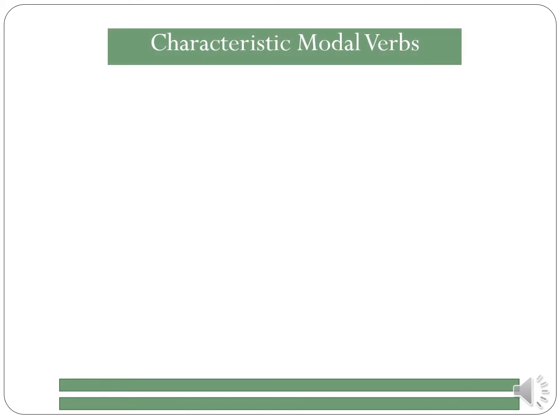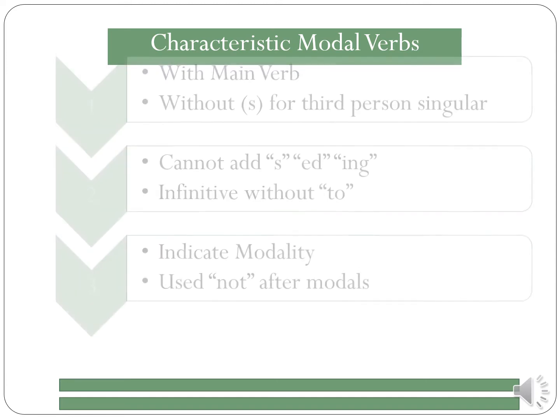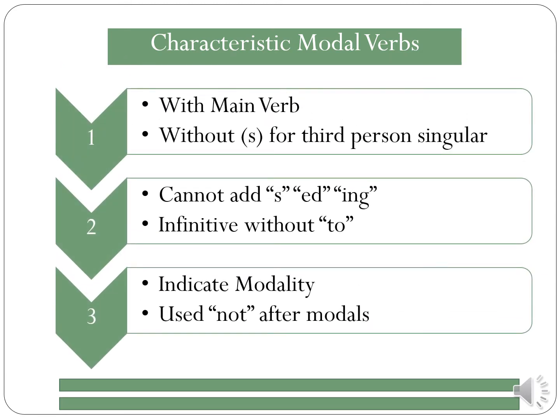The next material is characteristic of modal verb, or we can say the rule of the modal verb. First, with main verb. In this case, modals are used with the main verb, before the ordinary verb. Modal verbs add information to other verbs. Without s for third person singular.